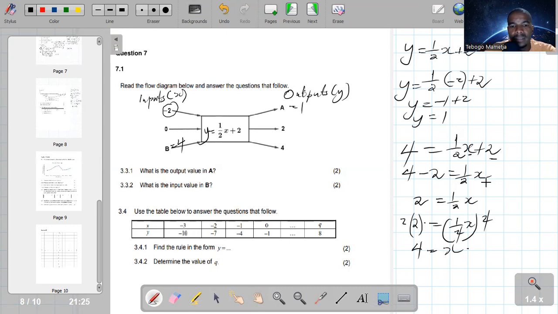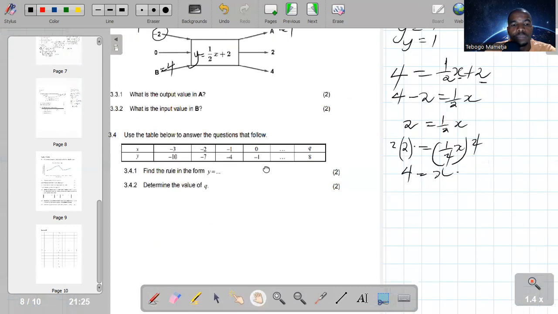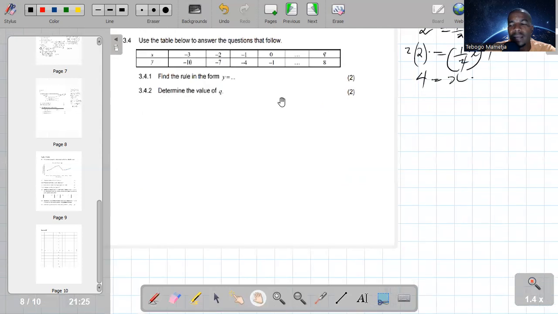Okay, guys, the same thing that happened to, no, it's not the same. Maybe we can try out 3.4.